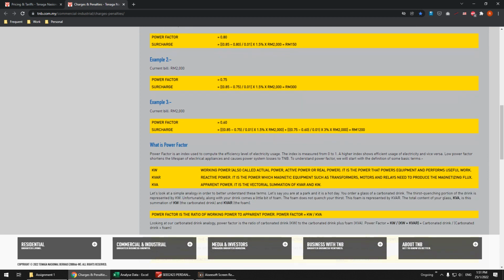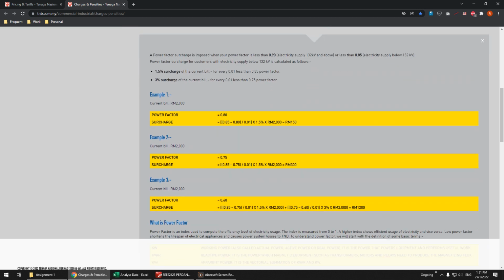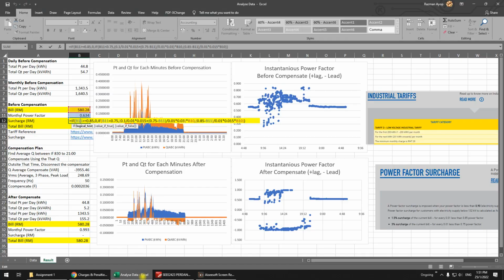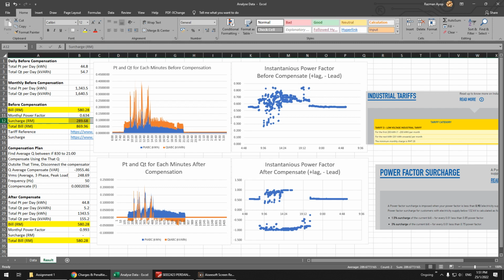Okay, kilowatt, kVAR, and so on. Make sure you understand this. And then after that you get the surcharge, the penalty. I think in your notes it's called penalty, right?